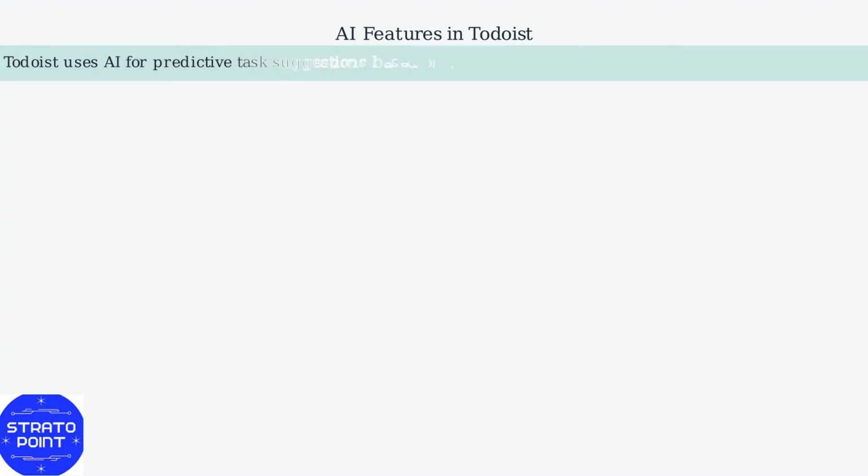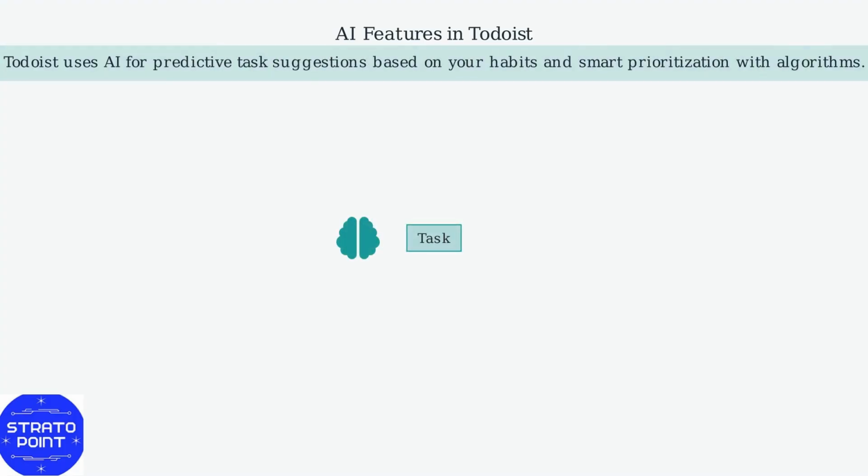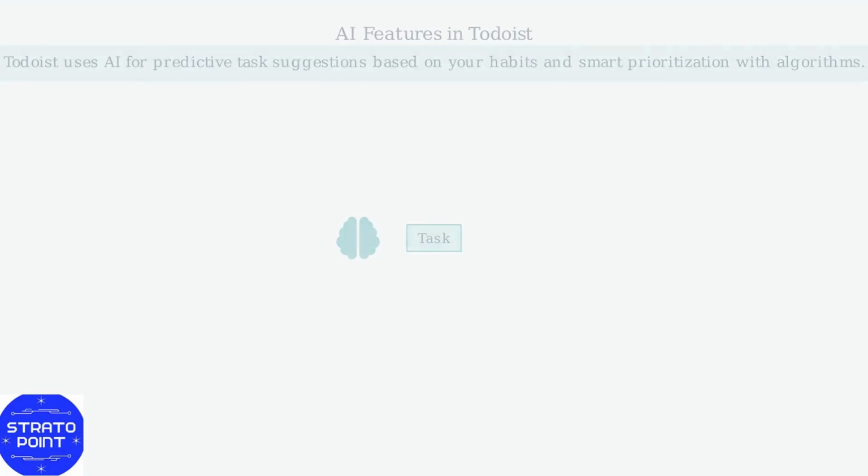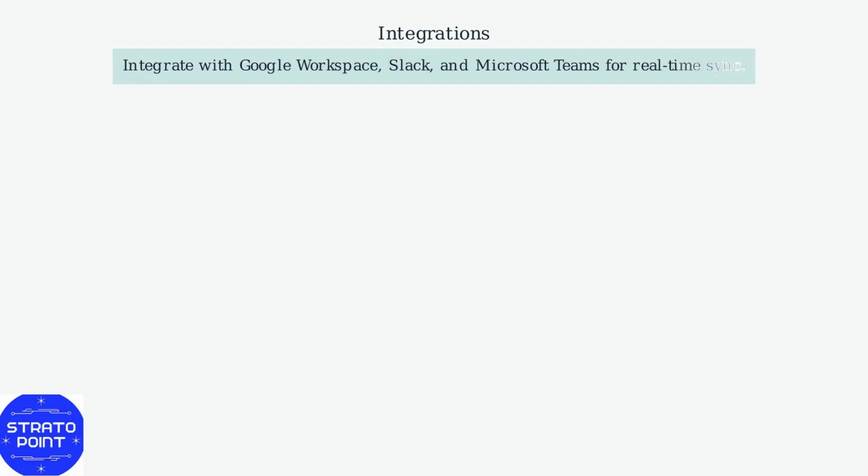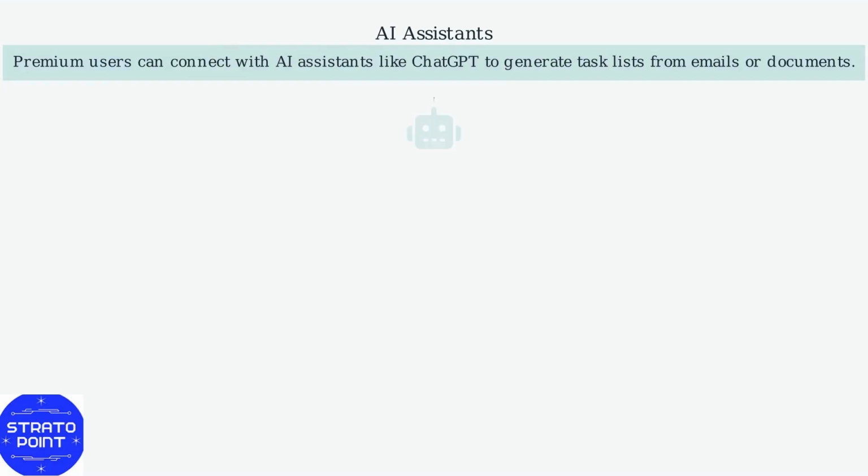Todoist leverages AI for enhanced productivity. It provides predictive task suggestions based on your habits and smart prioritization using algorithms. You can integrate with Google Workspace, Slack, and Microsoft Teams for real-time sync. Premium users can even connect with AI assistants like ChatGPT to generate task lists from emails or documents.